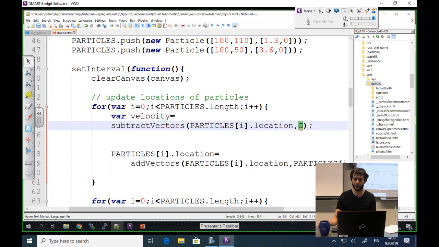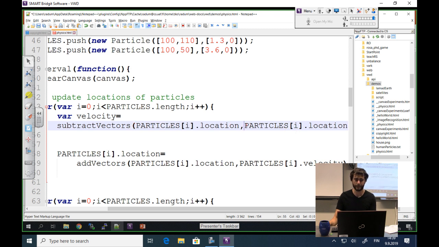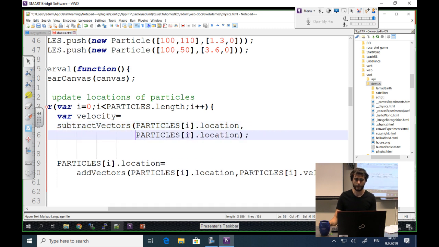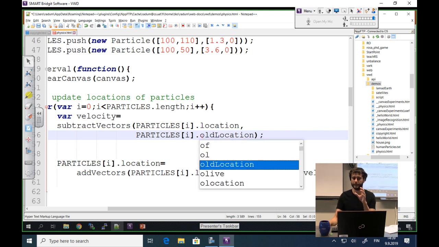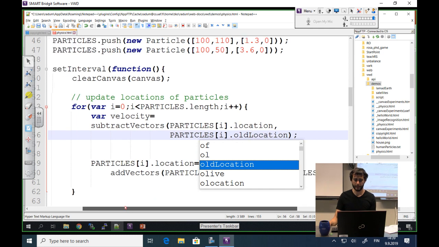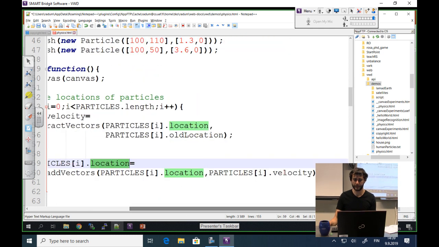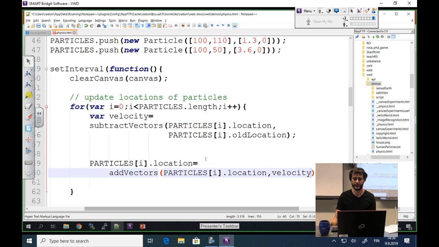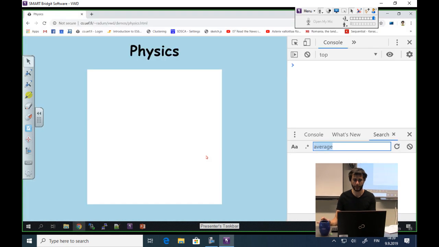So anytime I'm going to want this velocity, I can do it by subtracting the location and the old location. And then here I again have, instead of this attribute of the particle's object, I just use the velocity variable from before. So this code, if I didn't make any mistakes, should be identical. It's no change at all as before, but we will see soon what we can do with it.